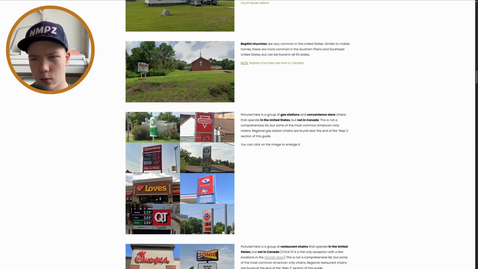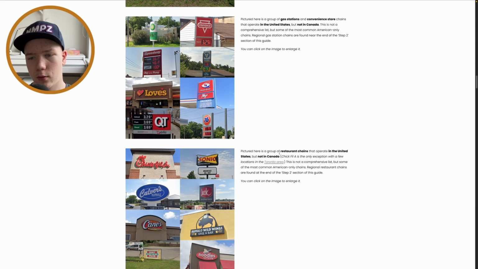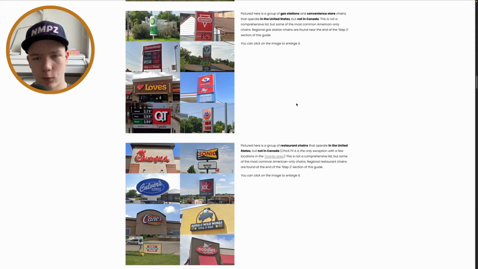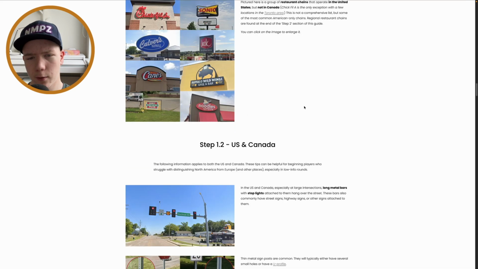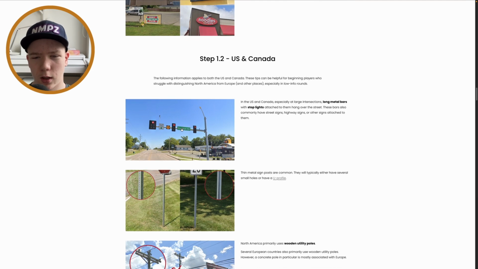So yeah, these are some gas stations and convenience stores and all that stuff. So you can just take a look right here, restaurants, and if you like, just take a look. And I won't be going into that at the moment. And again, you can just take a look at the Plunkett guide yourself if you like. US and Canada. Well, yeah, I can take a little look at that as well. Maybe not too much.